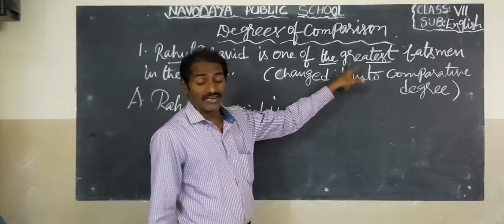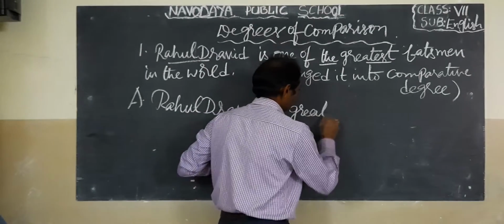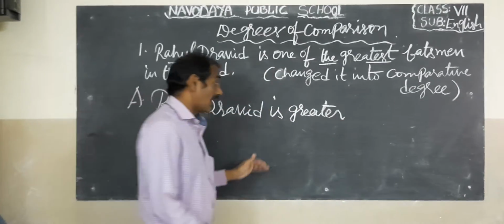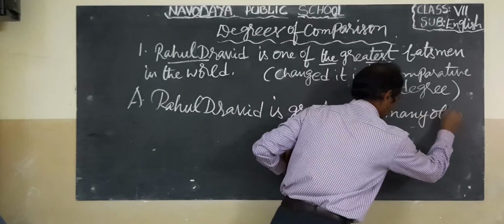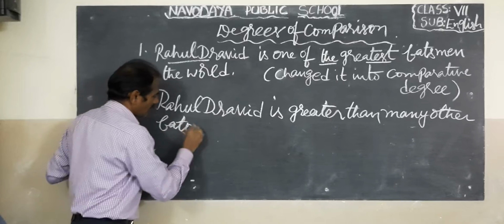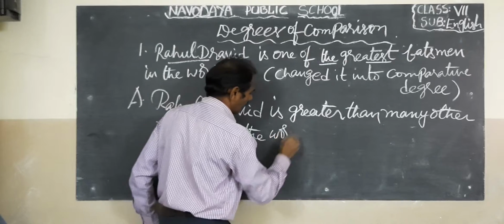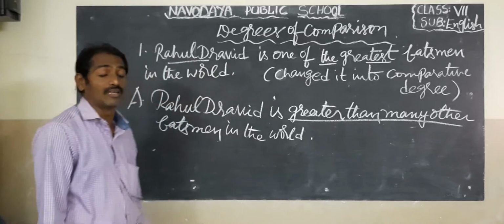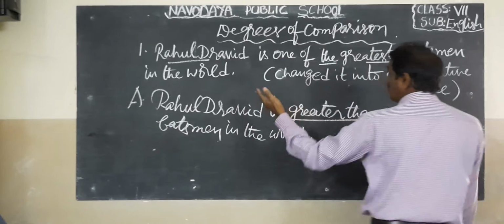The greatest becomes greater, because it is the comparative degree, followed by than, and we write the phrase many other batsmen in the world. So: Rahul Dravid is greater than many other batsmen in the world.